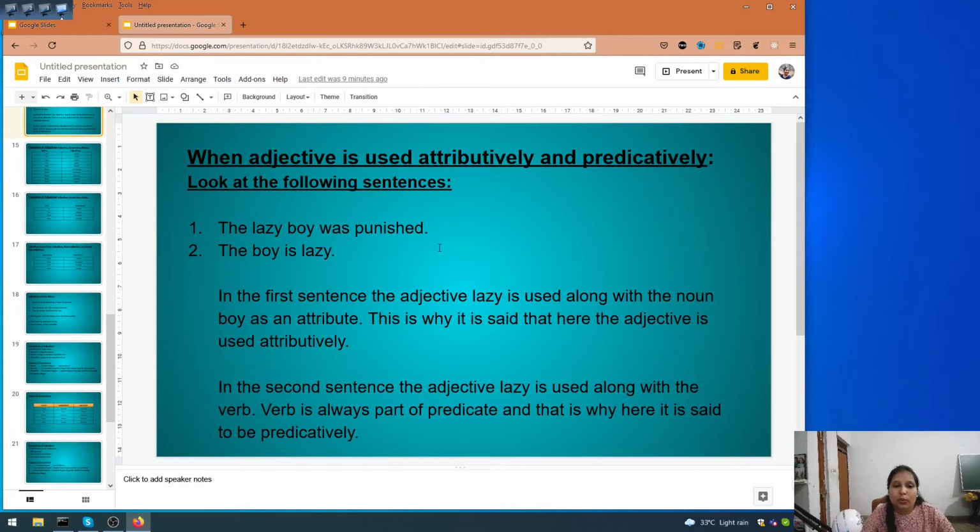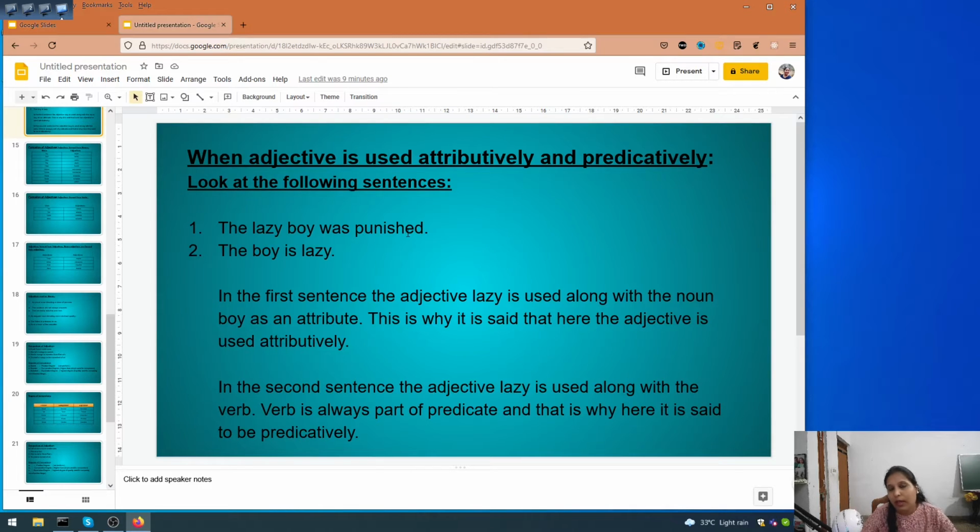Okay, so in the same way, in today's class we are going to study the usage of adjectives, how we use adjectives in different forms. Okay, so here, when is an adjective used attributively and predicatively? For example, can you see these two sentences? The lazy boy was punished. The boy is lazy. Can you see the difference between these two sentences and how this word lazy has been used here? Yes, first of all, in the first sentence, the lazy boy, it is used with the noun boy. Okay, lazy boy was punished.